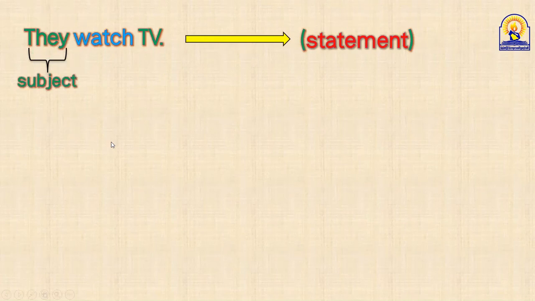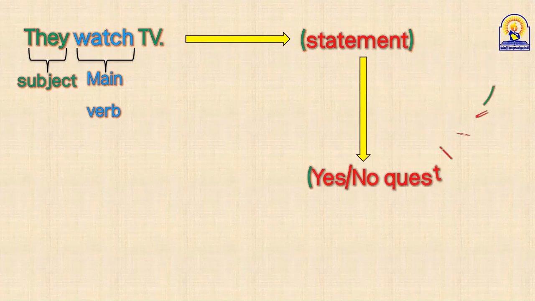Can you read it from subject? Subject. Watch, it's what? Verb. Which kind of verb? Auxiliary verb or main verb? Main verb. Main verb, excellent. I need now to change this statement into a yes or no question. Can you help us? Did they watch TV? Okay.